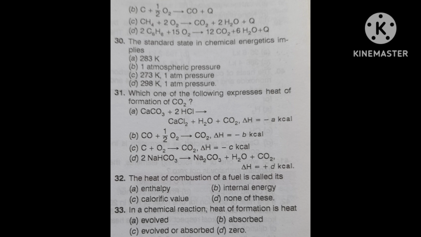It is also full of concept. Just think. After that I will tell the answer and explanation.